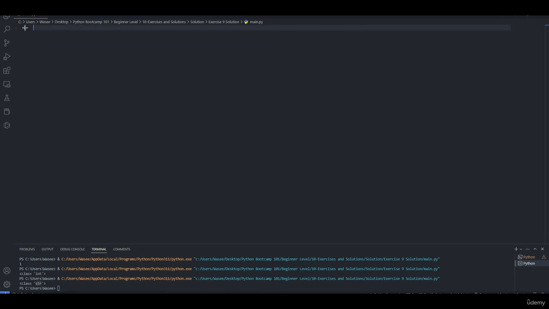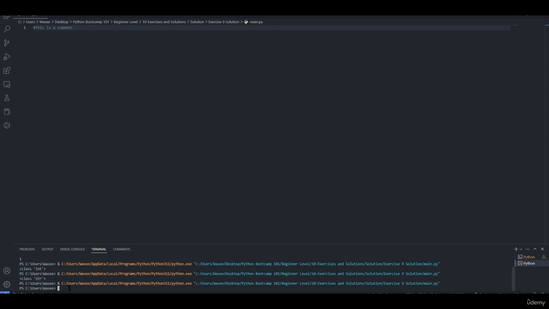To do comments in Python, we simply add a hashtag and write the comment. This is a comment. If we run the program, nothing will print out since this is a comment. If we want to add a double line comment or multiple line comment, we simply add 3 quotations and another 3 quotations, in total 6.